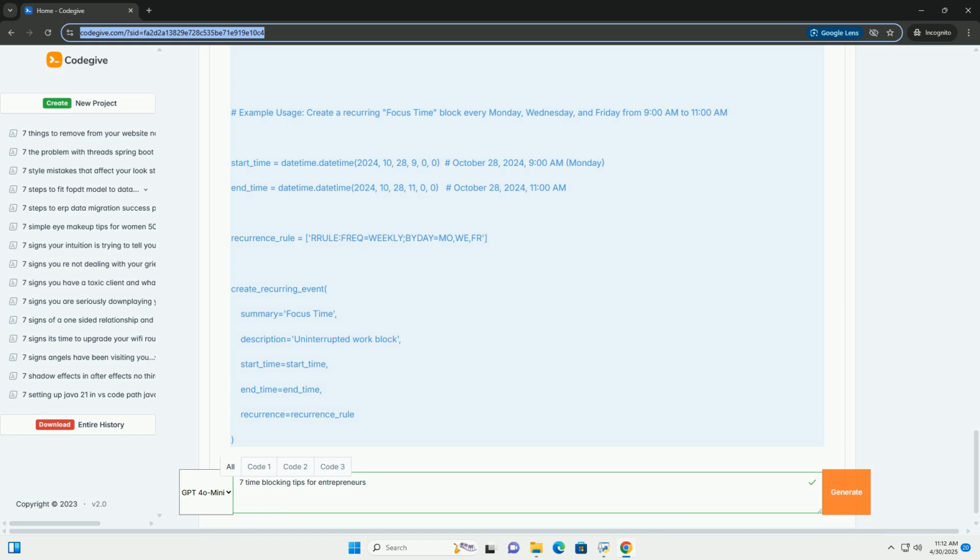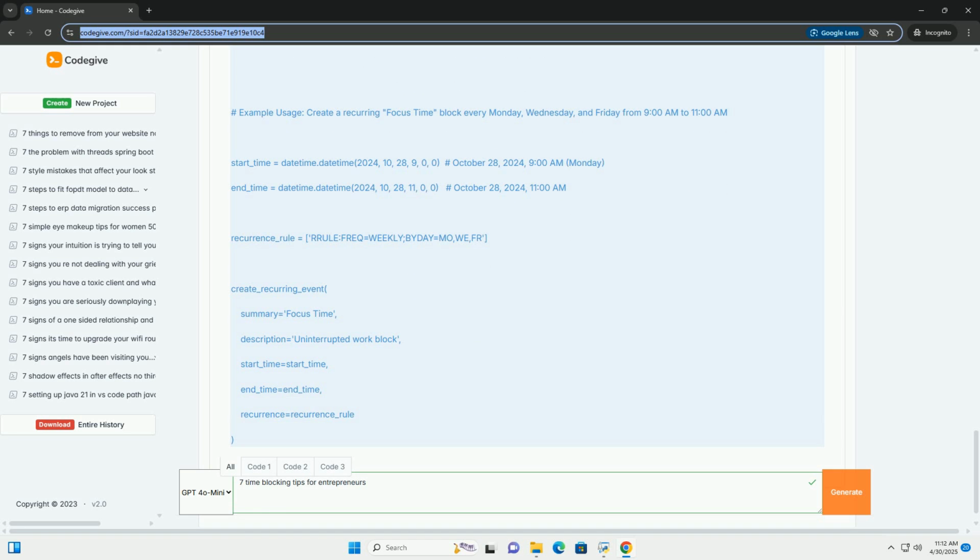Explanation. 1. Import libraries: imports necessary libraries, including googleapiclient.discovery for interacting with the Google Calendar API, google.oauth2.service_account for authentication using a service account, and datetime for working with dates and times. 2. Define scopes and credentials: SCOPES defines the required permission scope, access to the Google Calendar API.